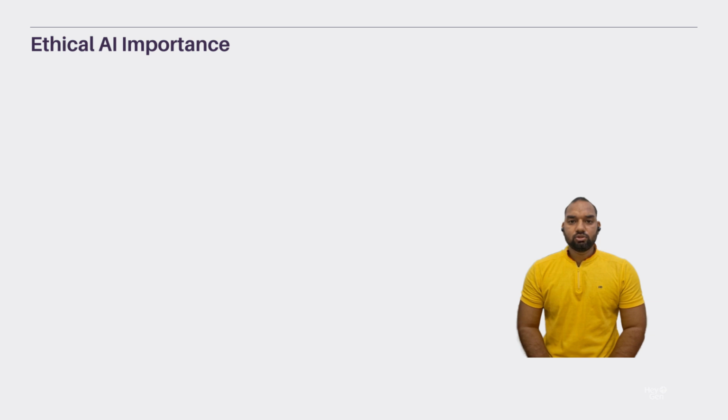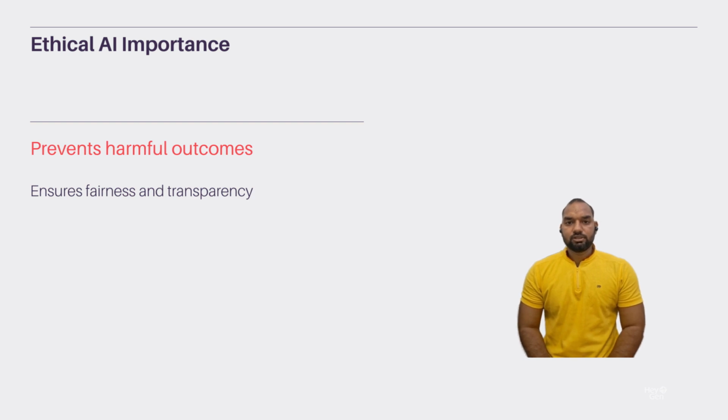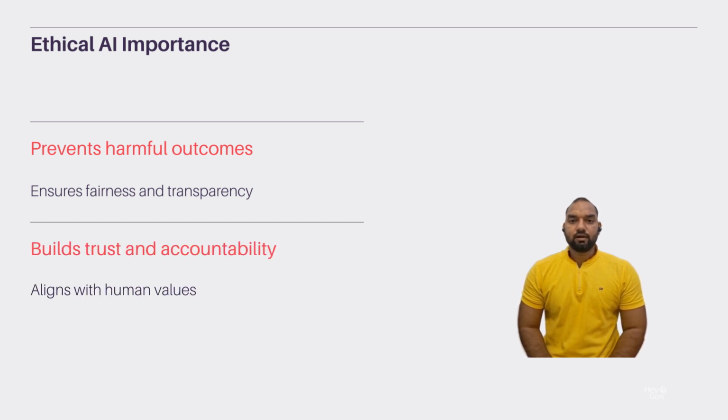Ethical AI is crucial for ensuring fairness and transparency in AI systems. It aligns AI development with human values, preventing harmful or biased outcomes. This approach is essential for building trust and accountability in AI technologies, ensuring they serve society positively and equitably.